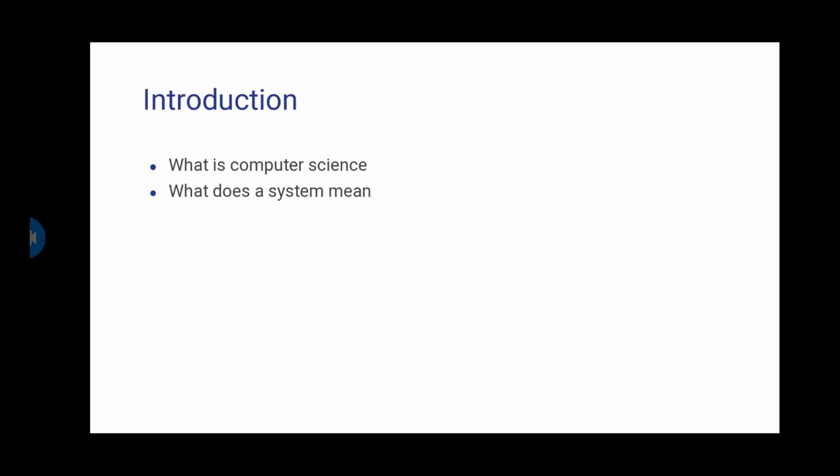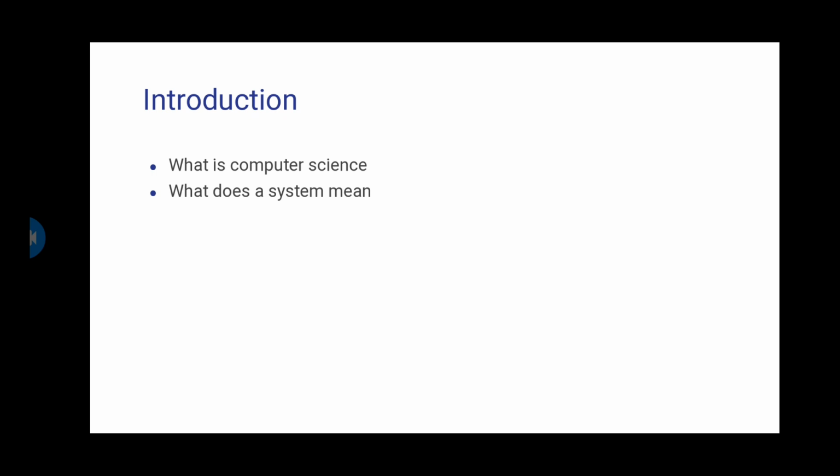So let's start. What's computer science? That's an introductory question. Well, before we go into the details and go deep down to answer this question, we need to ask ourselves another question, which is, what's science?